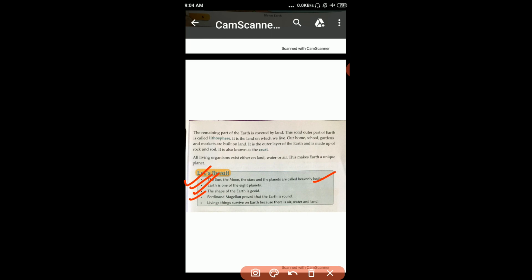Fourth, Ferdinand Magellan proved that the earth is round. Yes, living things survive on earth because there is air, water and land. Okay student, hope you all understand this chapter. Thank you so much student.